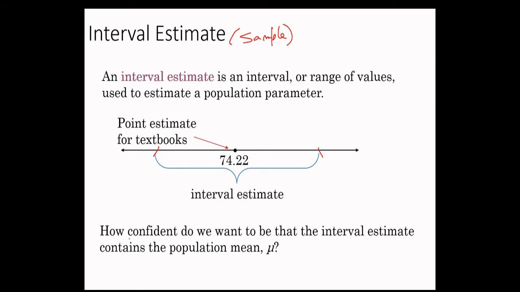How much are we confident that the actual parameter mu, which we actually don't know, is going to fall inside this range? Remember that this interval has been computed by using the sample. That's why it may be close or it may be deviated from the actual mean. So that interval has to be computed.